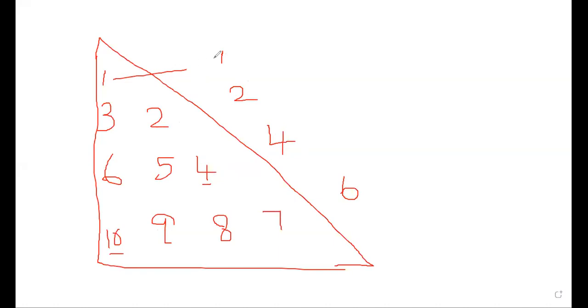So find the difference between the first number and the last printed number of the next row. This is your first row, this is your second row, this is your third row, this is your fourth row. You will have first column, second column, third column and fourth column.